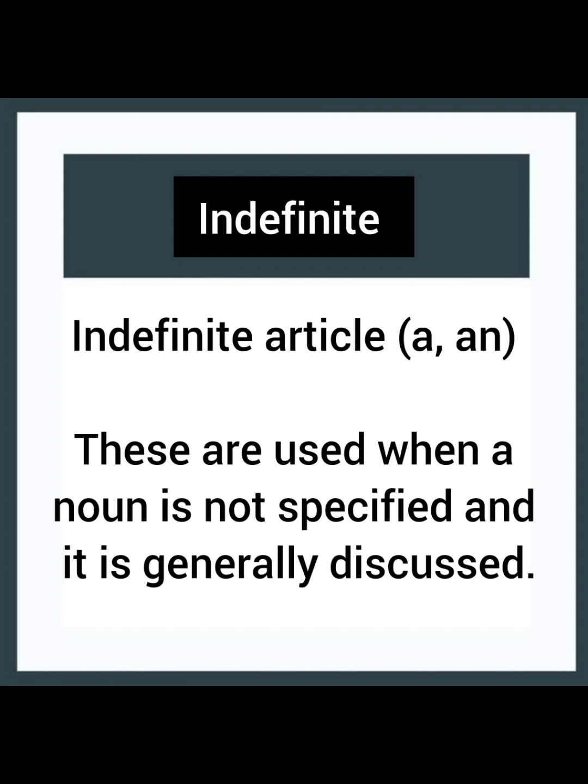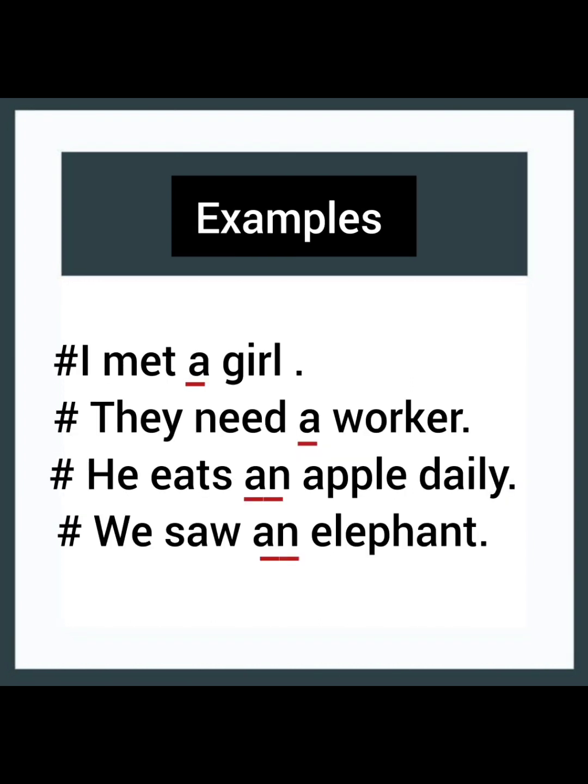These are used when a noun is not specified and it is generally discussed. Examples: I met a girl. Here, a girl means that it is discussed generally and it is not a specific girl. They need a worker. He eats an apple daily. We saw an elephant. An apple daily means it's a non specified apple. Just keep one thing in mind and observe that a and an are used with singular nouns in these examples.